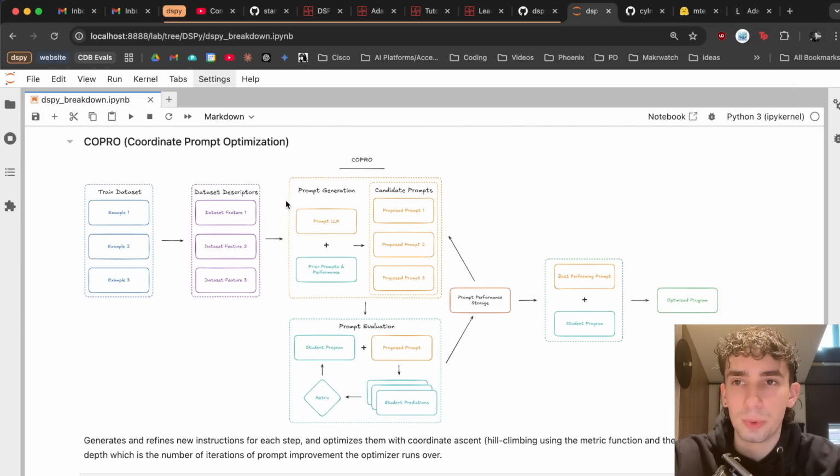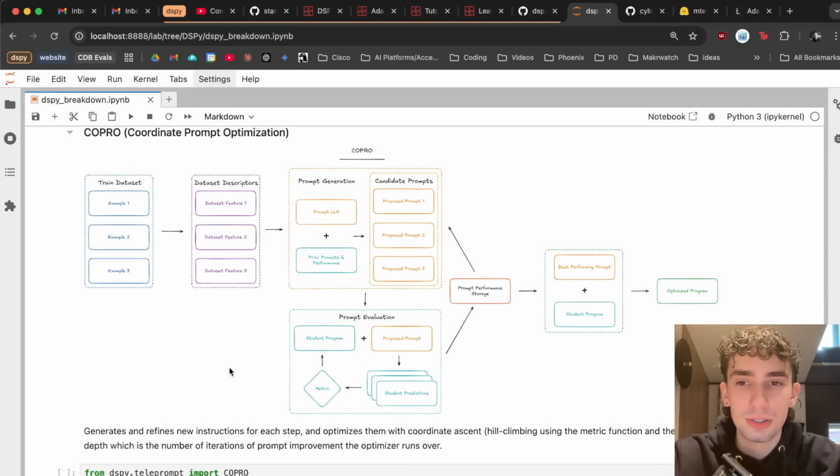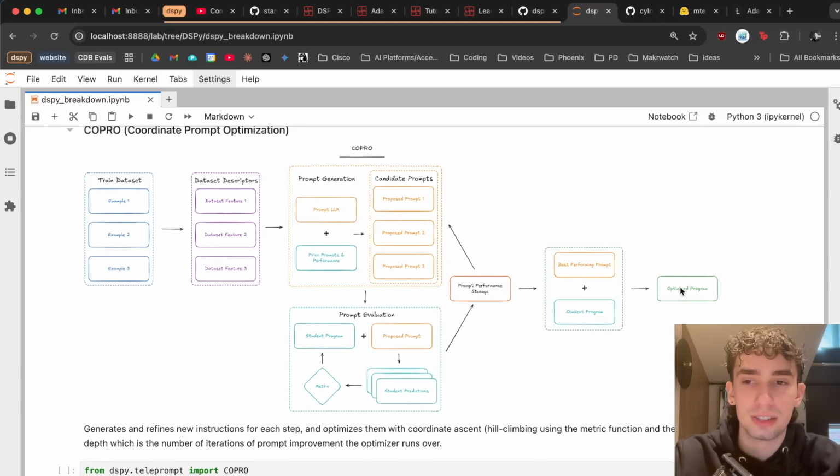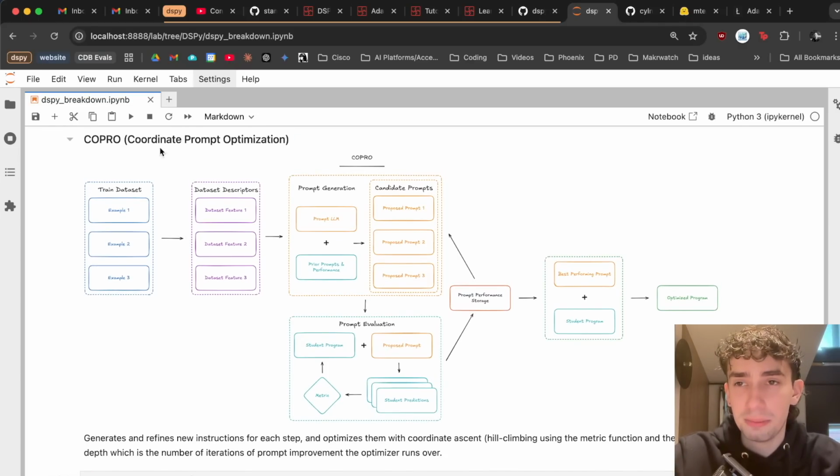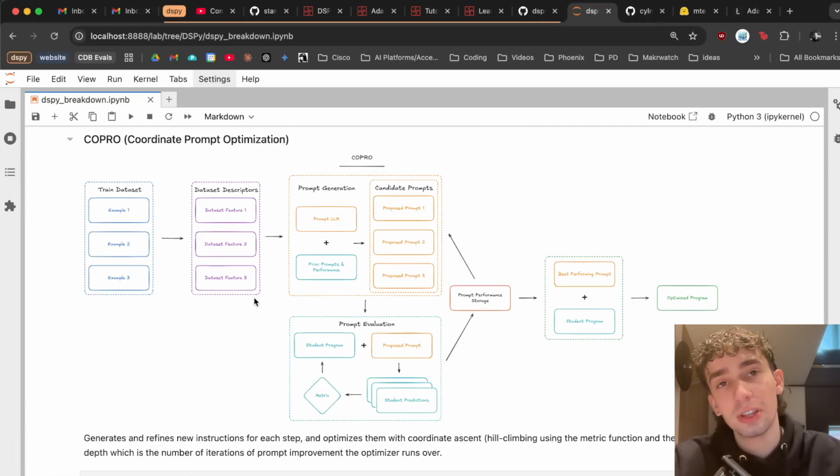So let's get started with the COPRO, which is Coordinate Prompt Optimization. This is essentially going to generate and refine new instructions for each step, and then optimize them with coordinate ascent or hill climbing using the metric function and the training set. This one starts to get a little bit more complicated because taking our training set, we're first going to generate a list of dataset descriptors so that when we're actually generating the prompts and the different instructions here, we can understand a little bit of what the dataset that we're using actually looks like. In this case, it's going to be our tweets and the labeled outputs.